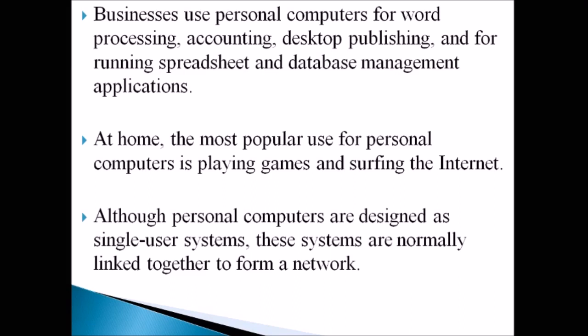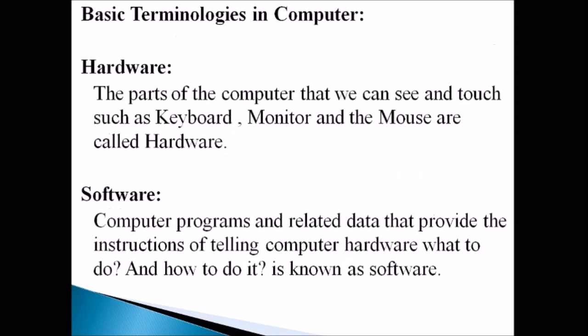So now these are the types of computers. These types are classified based on the size or speed of the process, okay. Next, let us see some basic terminologies in computer. In that, the first one, hardware. Generally, we will use the word hardware in computers. What is actually the hardware? Hardware means the thing which we can see and touch. For this, we can say the example, that is keyboard, monitor and mouse are called hardware. The devices which we can see and touch are simply known as hardware.